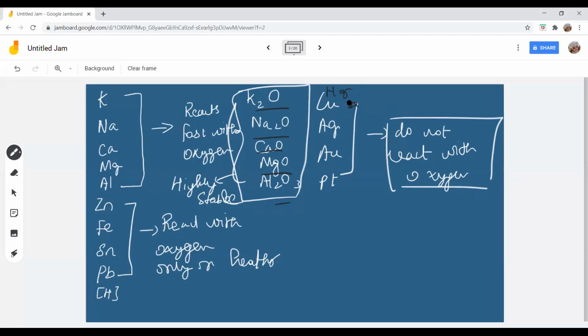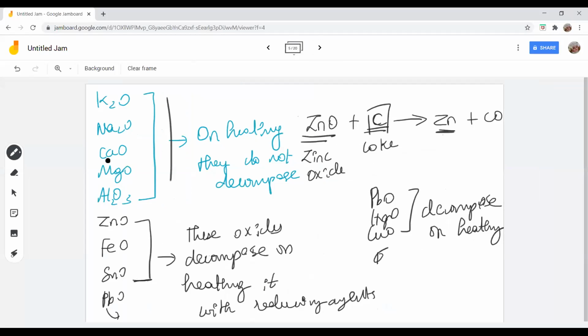Yes, ma'am. But lead and mercury can react with oxygen, okay. Up to tin they react with oxygen on heating. Lead, mercury, copper and all, they react on strong heating. They can react to a very small extent. You understand? Yes, ma'am.